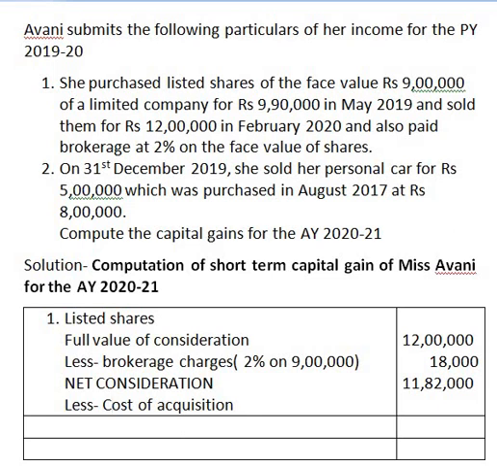Check out the format, by which it will be easier for you to solve this sum. Cost of acquisition is nothing but cost of purchase of shares. Though you are given face value of share at 9 lakh rupees, Avani has spent 9,90,000 rupees to purchase it. Therefore, the cost of acquisition is 9,90,000.